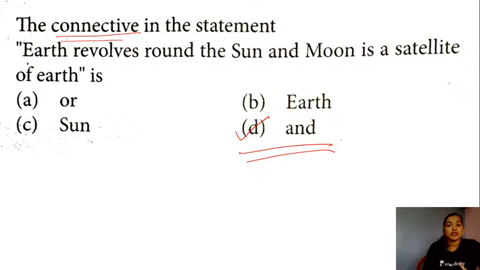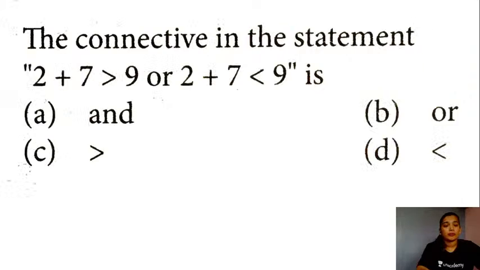So these two statements are put together using "and", which is the connective. So the right answer for this question will be option D. Good. Other students, also give a try to the question. Students, you can leave your answers in the live chat there. I will be able to see your answers. So do attempt, students, give a try to these questions.